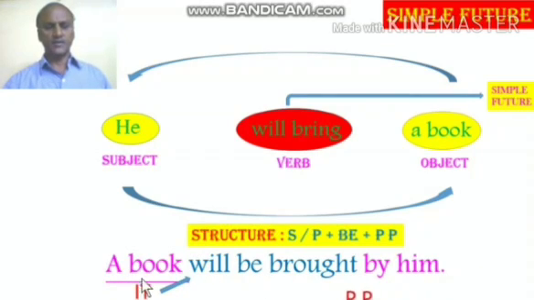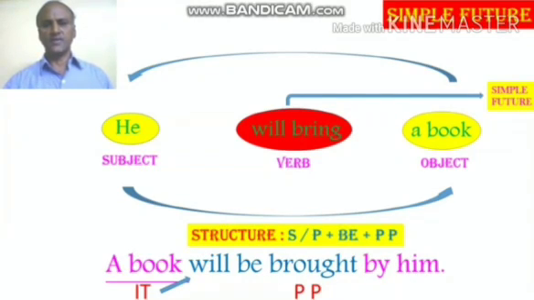So here, when you reduce the subject as personal number, it becomes it. So when you have third person singular, we have to use will. Second and third persons, you have to use will. First person subject, we have to use shall. And here singular plural, it will be as given in the structure. Be, use the same be there. Next, bring, brought, brought. That is the past participle of the verb bring. So hence the answer is a book will be brought by him.